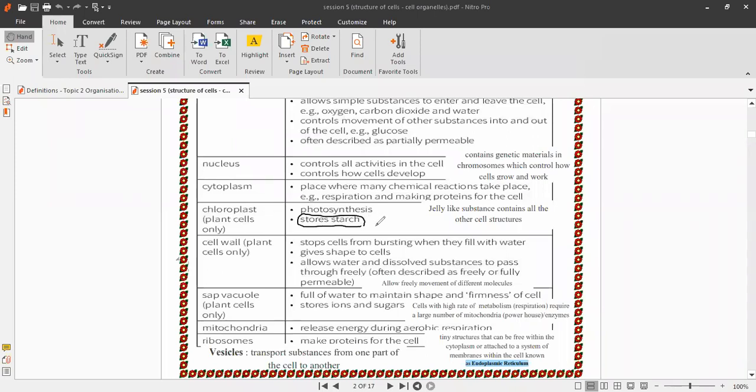And also chloroplast has magnesium. Chlorophyll has magnesium in the center of chlorophyll. Focus here for this information. Chlorophyll contains magnesium in the structure of the chlorophyll. Chloroplast is for the photosynthesis process and contains green pigment that gives the plant the green color and also traps sunlight for photosynthesis process and stores starch.